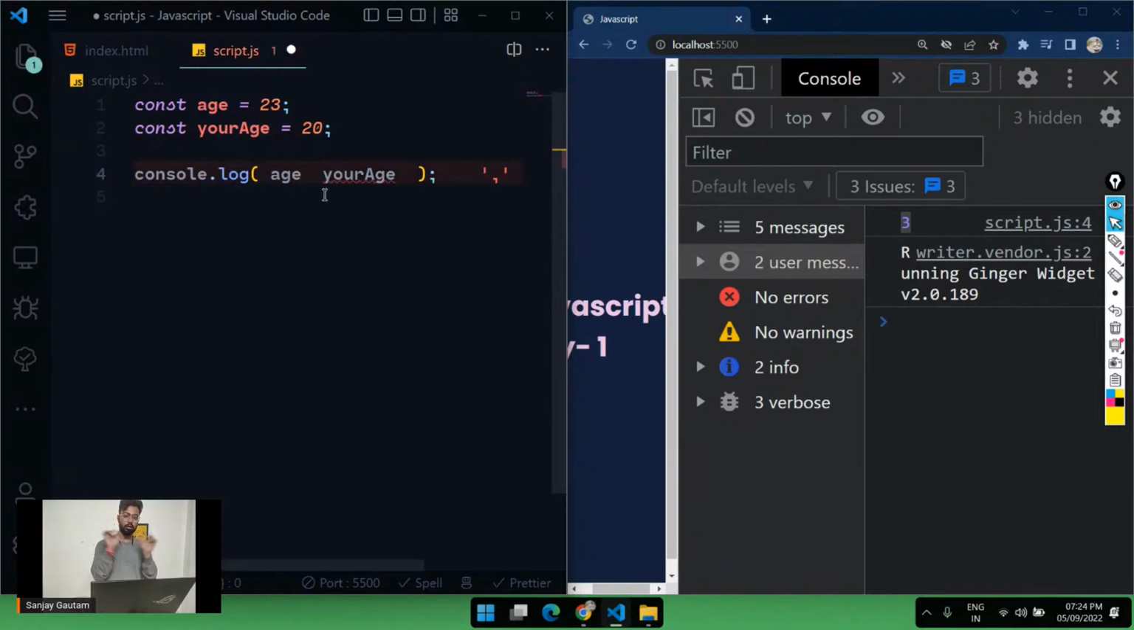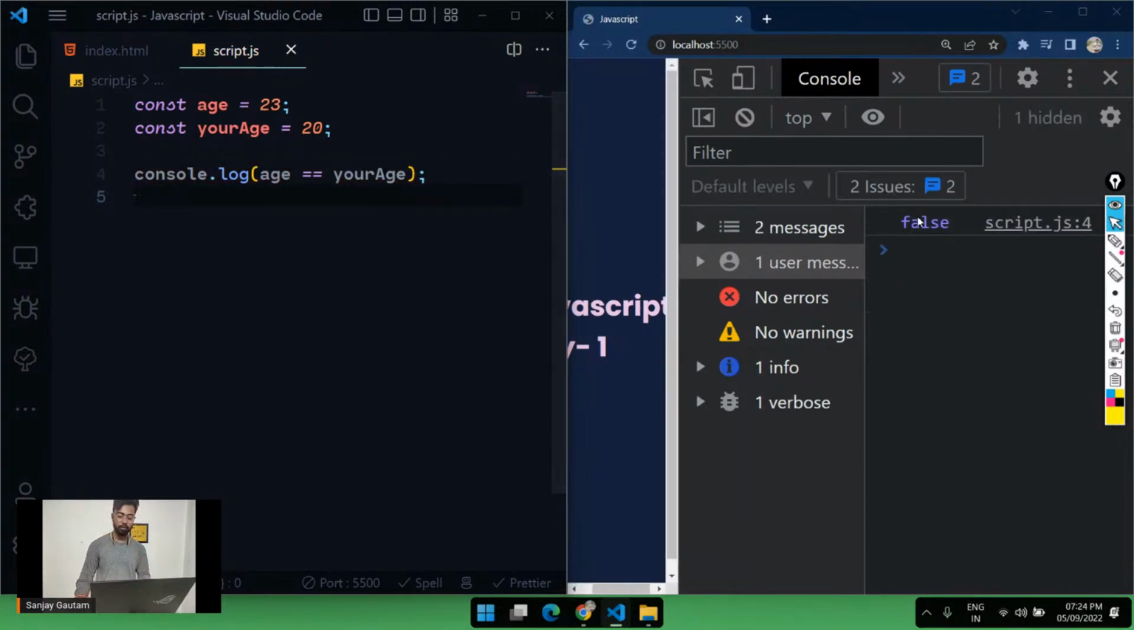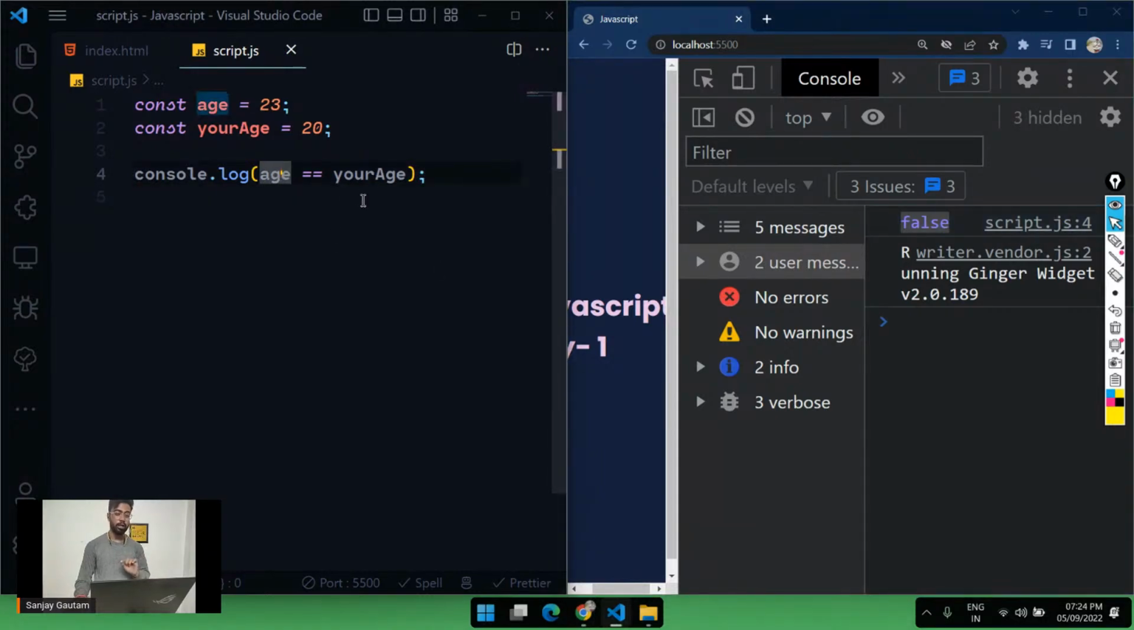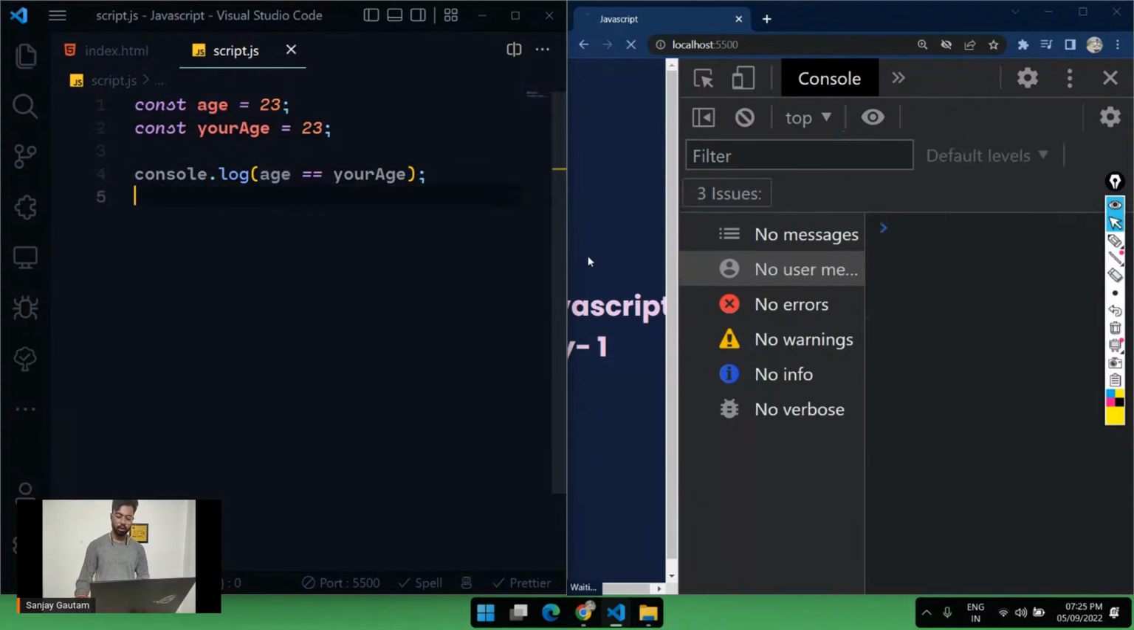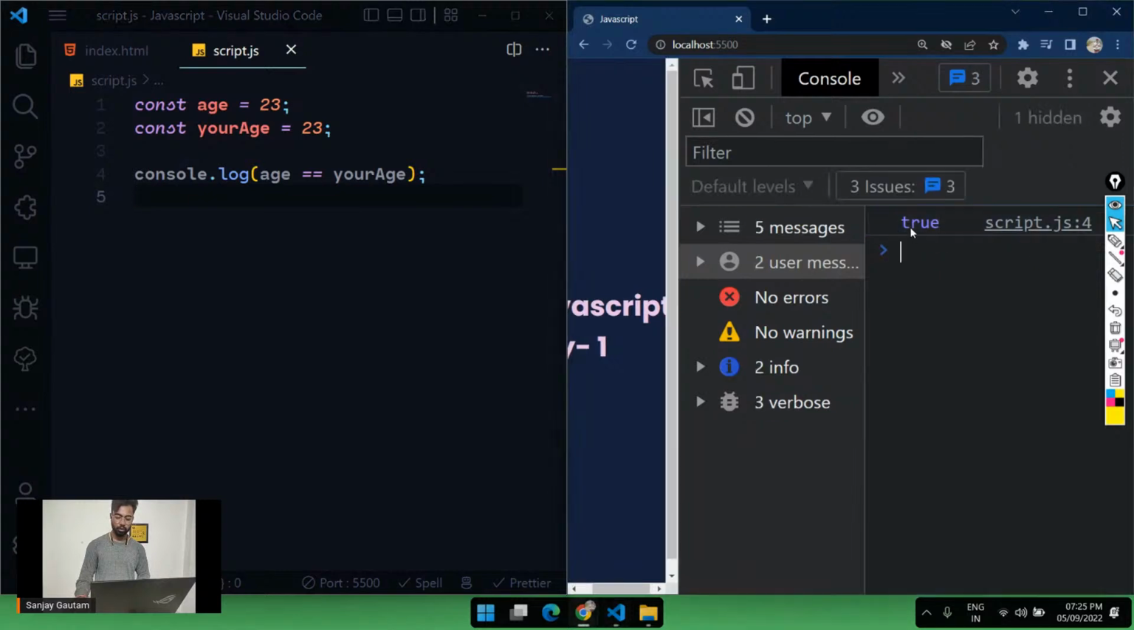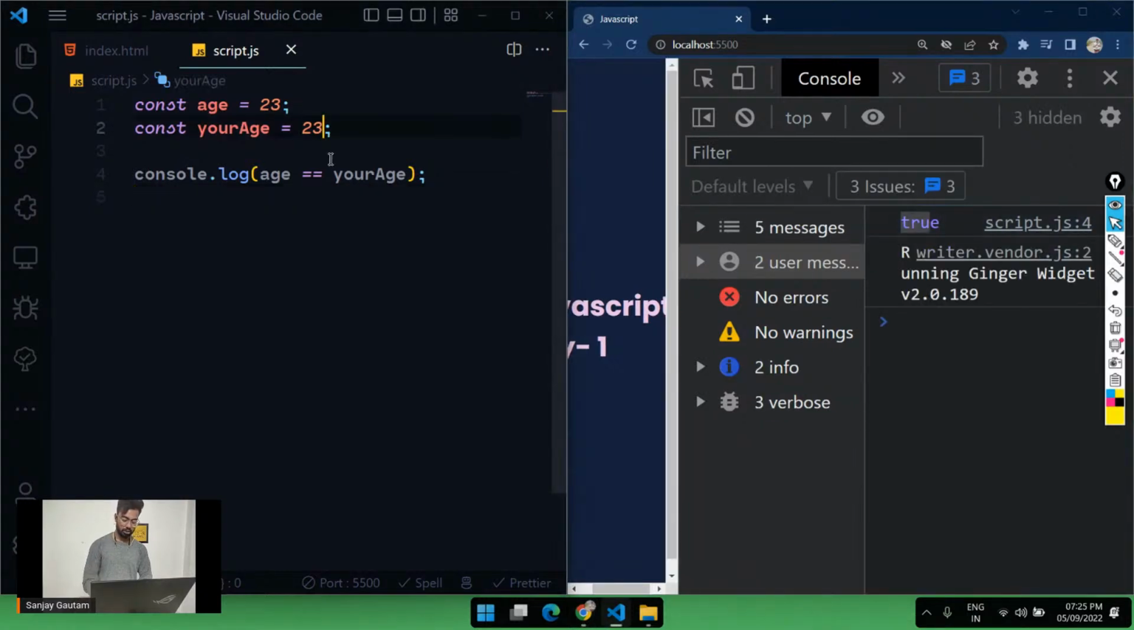If you want to check whether two values are equal or not, we have an operator called equals to. It will give the output true or false. If these two values are equal, it will give you an output of true. If the values are not equal, it will give you false. So if I make everything 23, we are getting true here. And if I change the values, we are going to get false here.